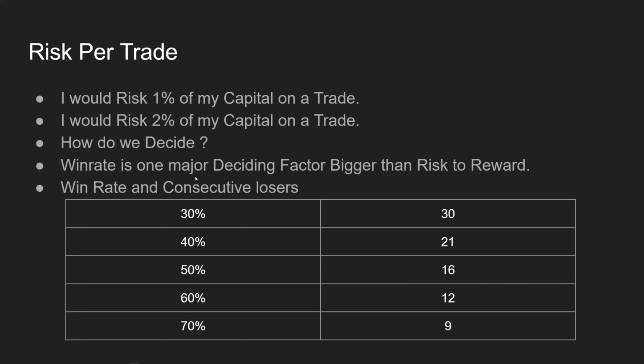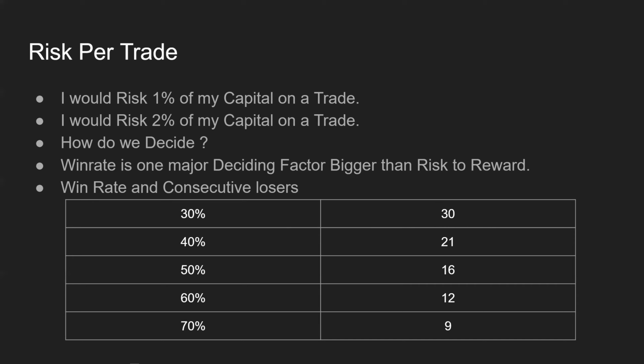If you run a Monte Carlo simulation, which is nothing but changing the sequence of your trades, and you have a 30% win rate, then over 10,000 trades or more, there is a possibility that you can incur 30 consecutive losers in a row. If you have a 40% win rate, then you can incur 21 losers in a row. And if you have 50%, then it is 16, and so on and so forth.